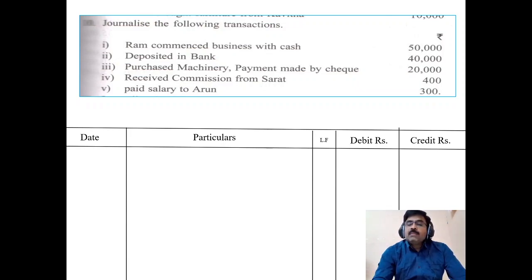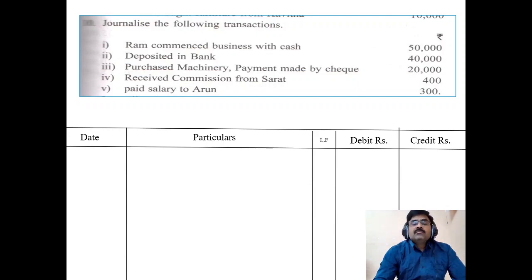So what is the entry for this one? Cash is received, Ram is giving. Ram himself is the owner of the business. So the capital account is credited. Then cash account debtor to capital account.